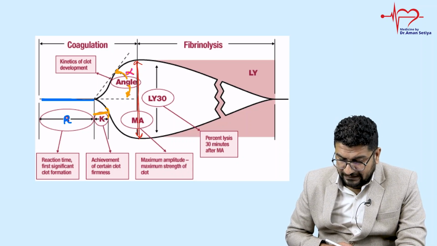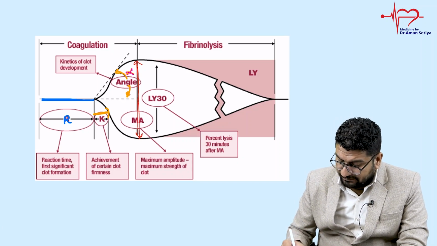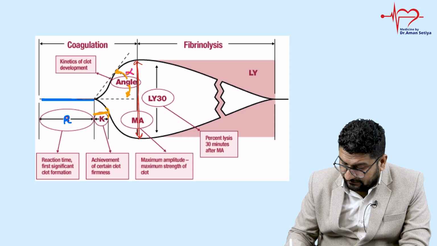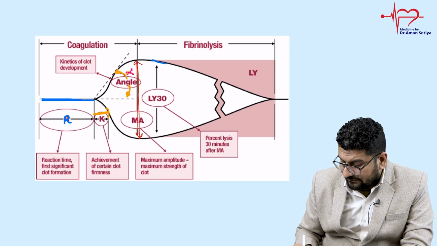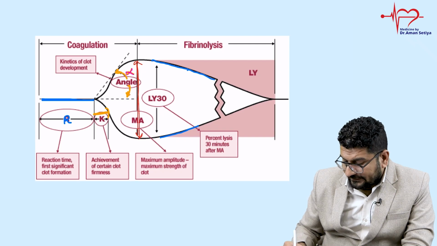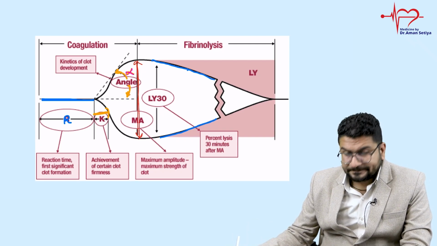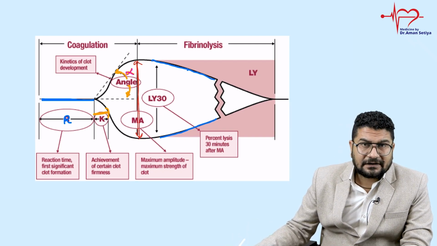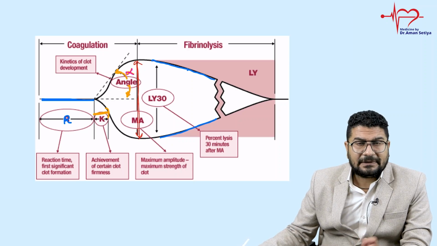Then what is seen, you can notice that ultimately it starts lysis. So that is called LY30. LY30 means this is the period where you can notice this clot is having lysis. So this is telling you about lysis of the clot, right? This is generally seen 30 minutes after your maximal amplitude.